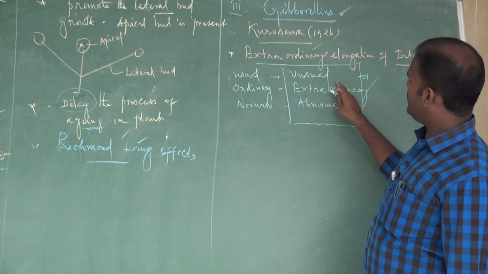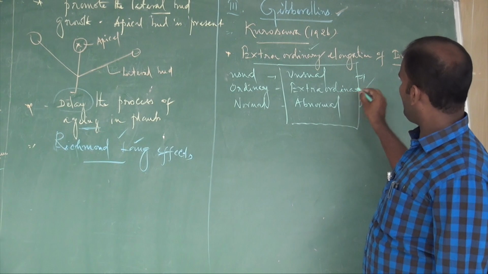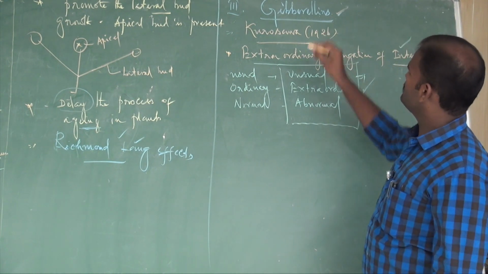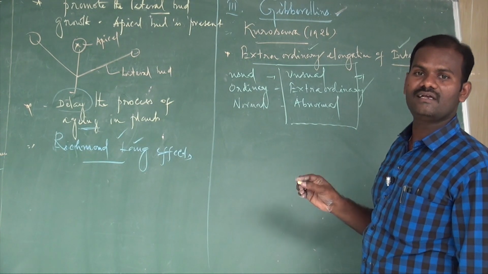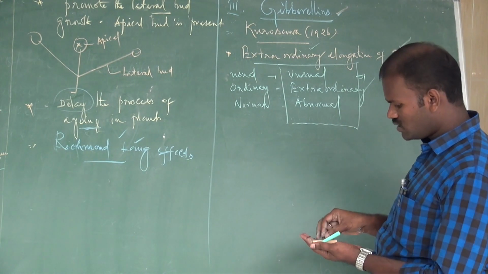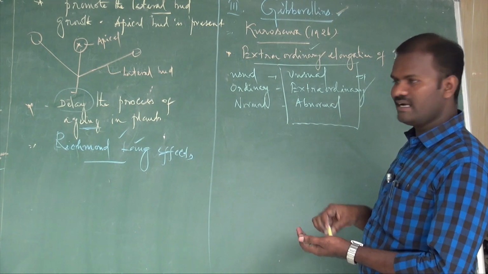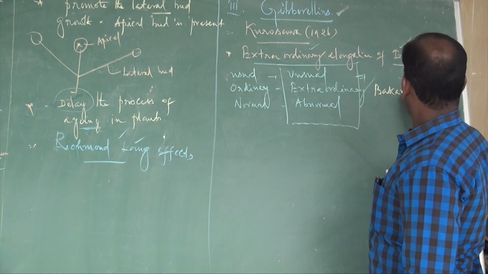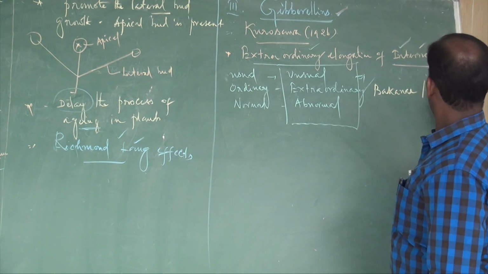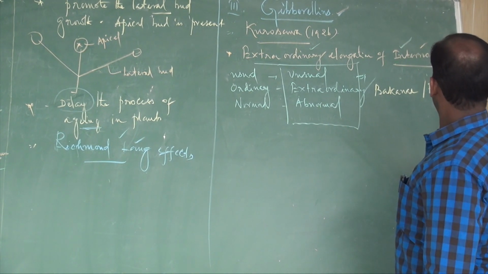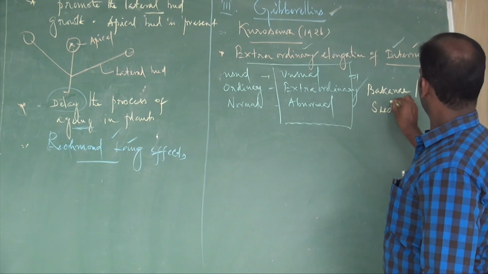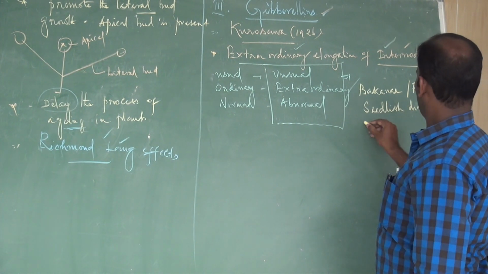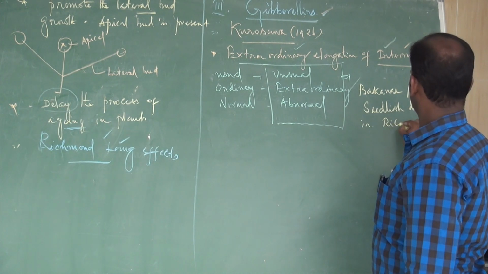This unusual or extraordinary elongation of internodes, Kurosawa called the Bakanae disease, also called foolish seedling disease in rice plants.